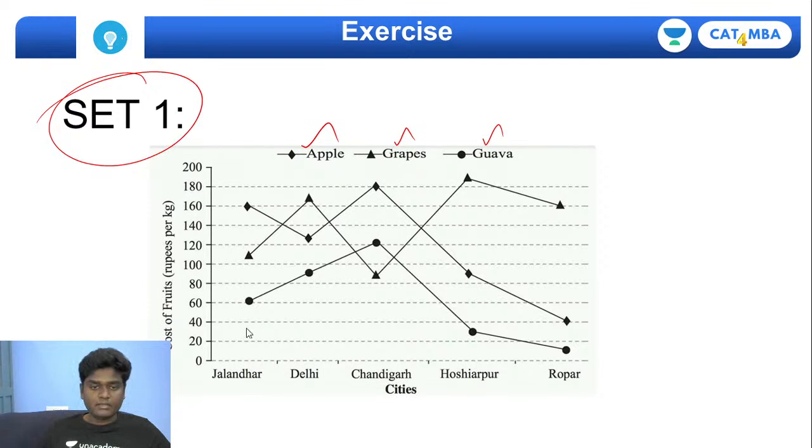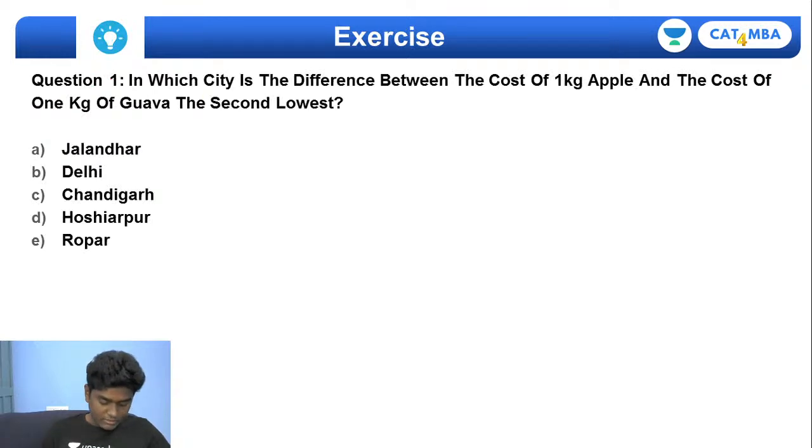If you try to compare the various cities starting from Jalandhar to Ropar, this is apple and this is guava, right? So if you see here, where do you get the maximum difference between apple and guava? Where exactly do you get the maximum difference? That's what you need to take up. Come on, I'll give you 1 minute. Let's see who can bring me the right answer for this.